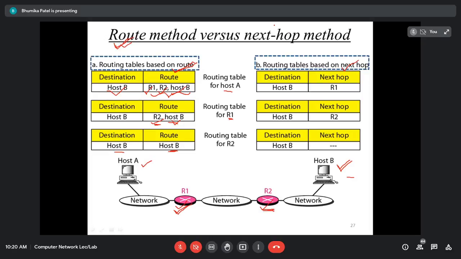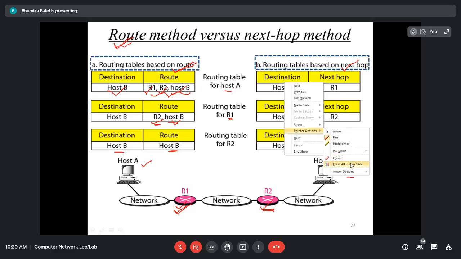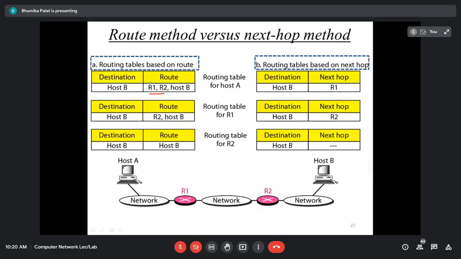Whereas in the next hop method, your main problem is that if we are going to store the complete information in the routing table, the routing table will become extremely large. Our routing table will need more space, because it is going to use more information, right? And it will become difficult to manage for that particular router. Obviously space complexity will be increased, because we are going to store every piece of information about the complete route. So it will become difficult for the router to manage these entries.